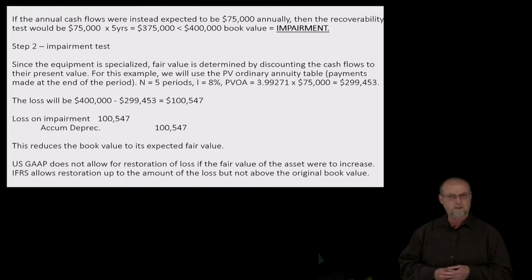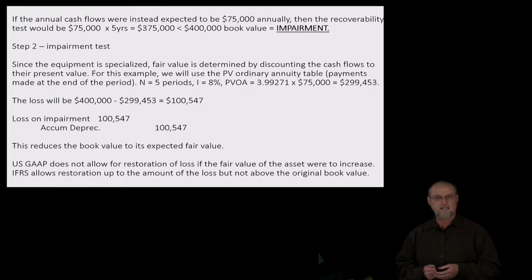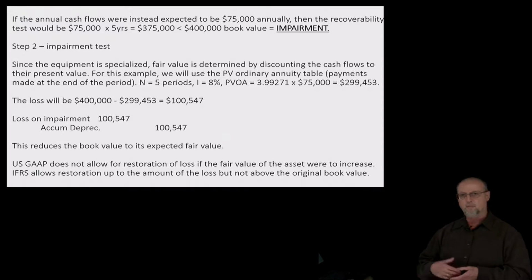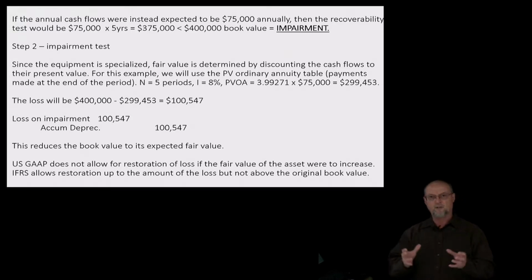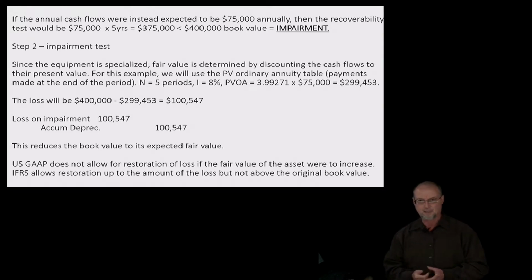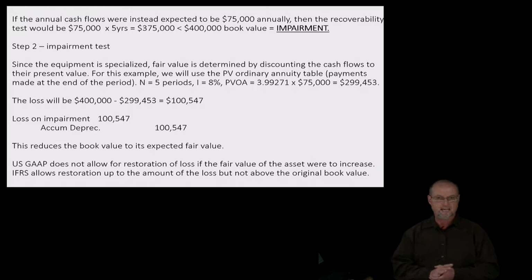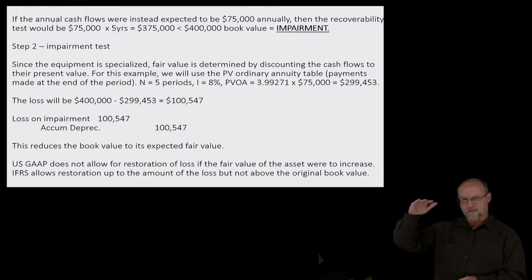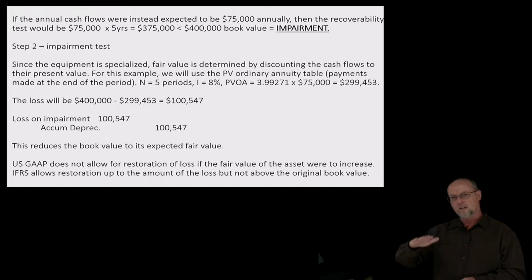The journal entry, very straightforward. Debit, loss on impairment, that hits the income statement. You would report that loss below the operating activities section on the income statement, and you credit accumulated depreciation to bring the book value down to its new book value, which is the fair value. There is another journal entry that you might see in a textbook, which is a little more complicated than this, not that big a deal, but they both accomplish the exact same thing, and that is they reduce the book value down from $400,000 down to $299,453. And that becomes your new book value going forward.